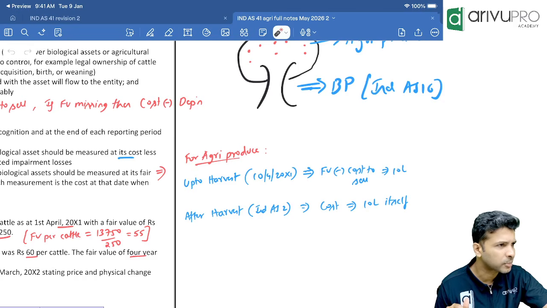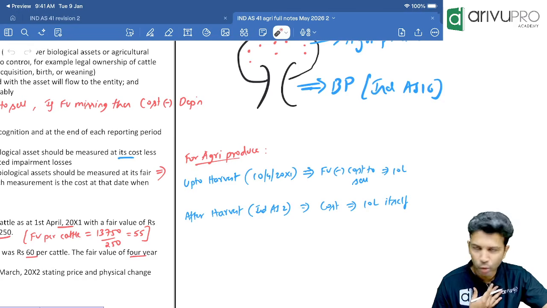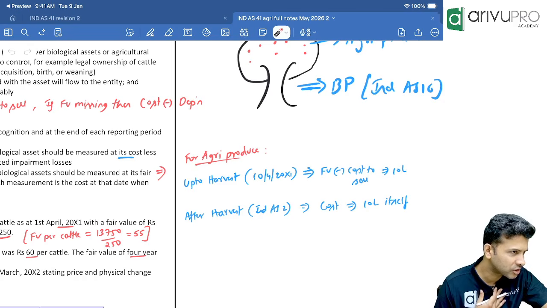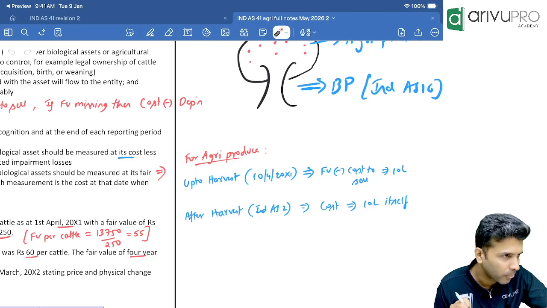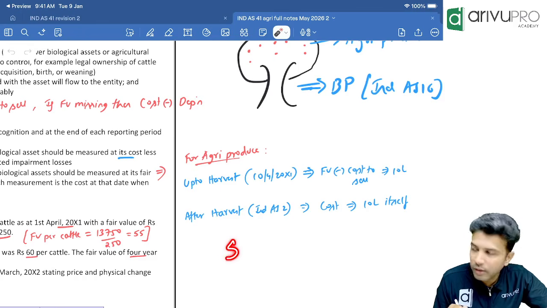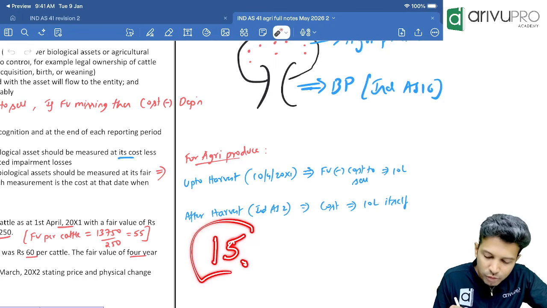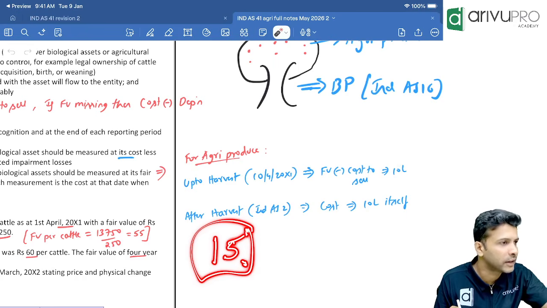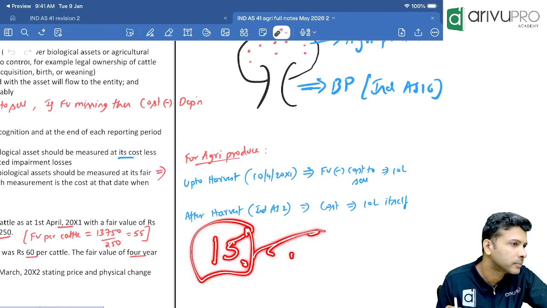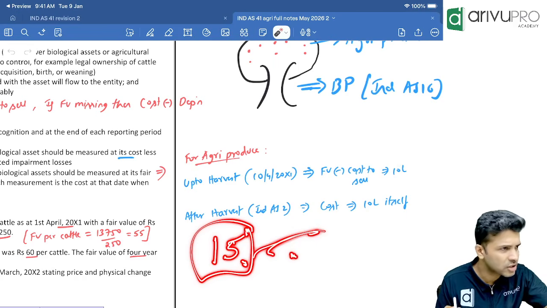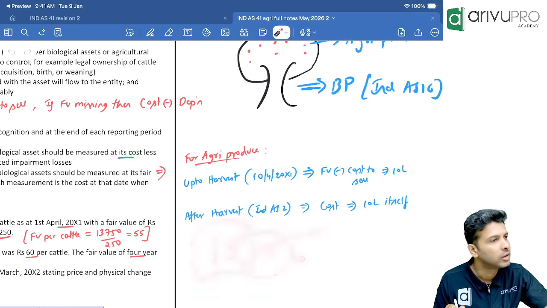Cows, you know the life expectancy, no? Like humans, life is 60 years on an average. Like that, a cow will have a life, no? An entity will know for how long they will use it. Suppose the entity feels they will be using this cow for 15 years for their business purpose. That means the useful life of the cow will become 15 years. So you depreciate over 15 years. Like that, based on the entity's useful life, which the company will know.